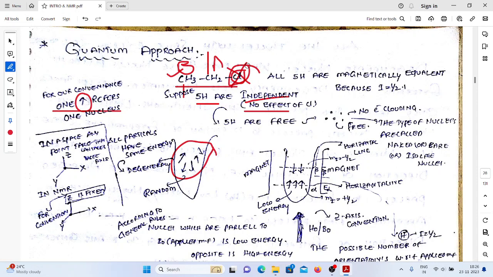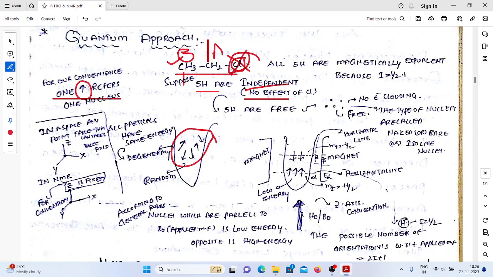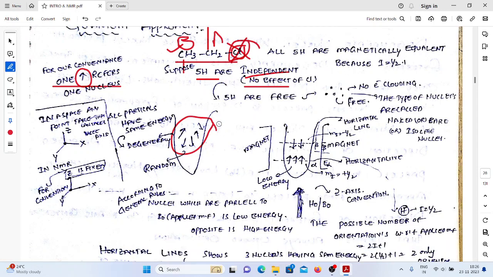Independent means they can rotate in any direction. That is commonly called random in nature. So whenever we place this kind of situation in an external magnetic field, what will happen?